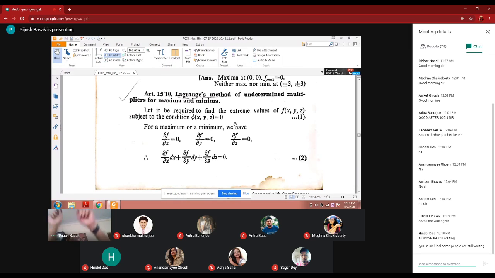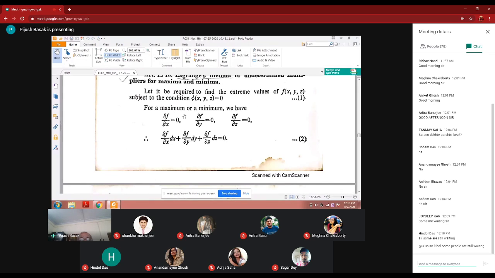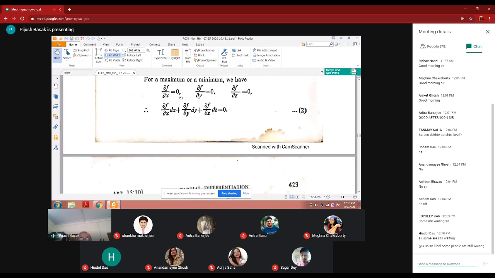This is a new one, and what it tells is that the value of the function f(x, y, z) will be maximum or minimum with the condition given as phi(x, y, z). So for the establishment of the theory, for a maximum or minimum, you know the first partial derivative is 0. So del f del x is equal to 0, del f del y is equal to 0, del f del z is equal to 0.